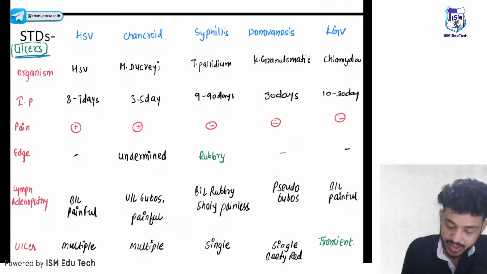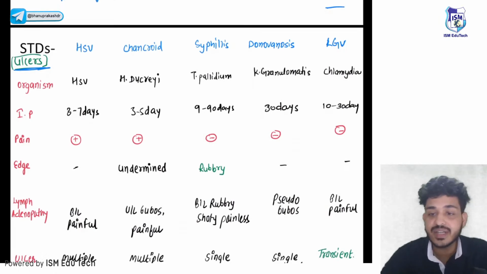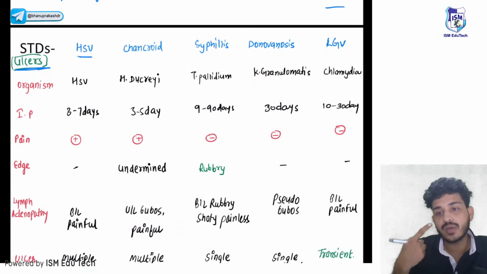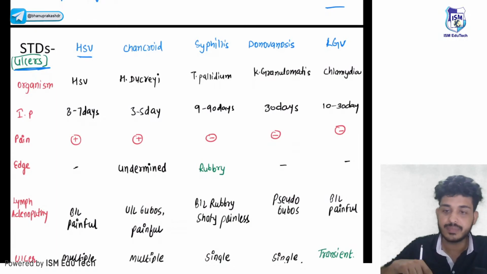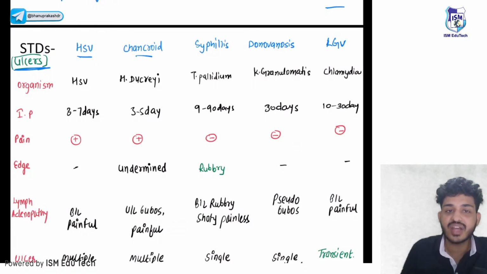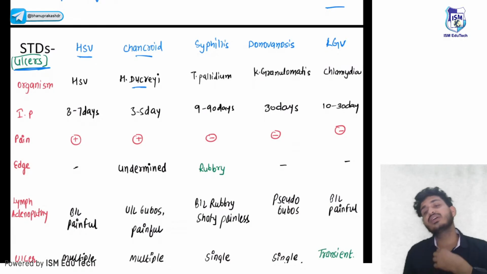So ulcers, okay. There are multiple types of ulcers. First one is your herpes simplex virus, HSV. HSV 1 or 2, 1 will be above the waist, 2 will be below the waist, that you know. Second thing is your chancroid. Chancroid will be due to Haemophilus ducreyi. What is chancroid due to? That is due to Haemophilus ducreyi.